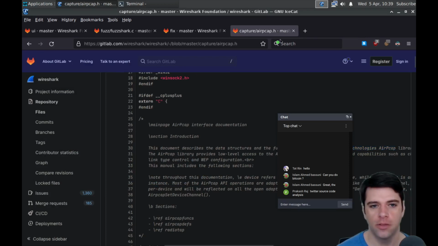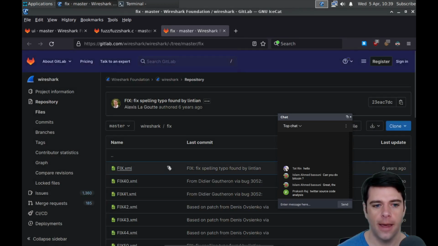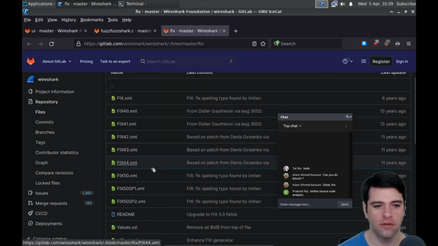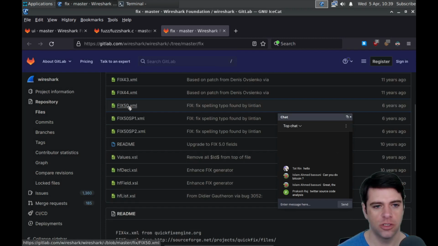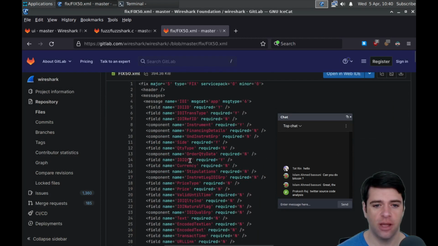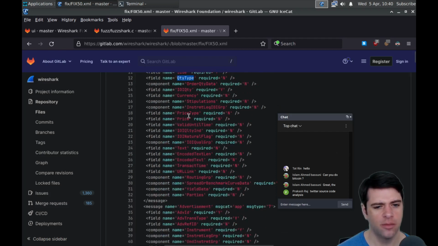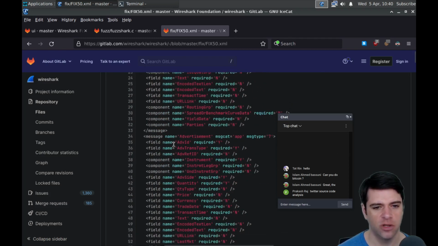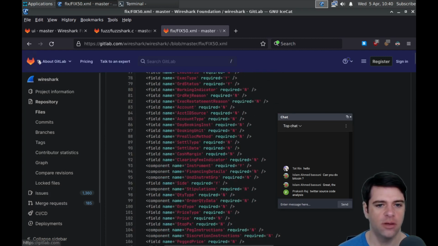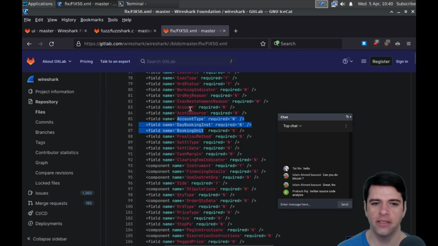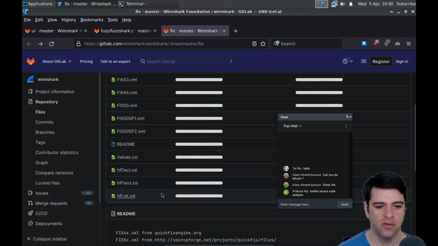All right, so I'm going to close capture. I'm going to close fix. So fix, we've got some XMLs. Does this just describe fixes? Field name, side, quantity type, required, price type, transaction time, URL link, advertisement, execution report. I have no idea what this is. Booking unit, account type, working injector. This seems to be some sort of patch, maybe.